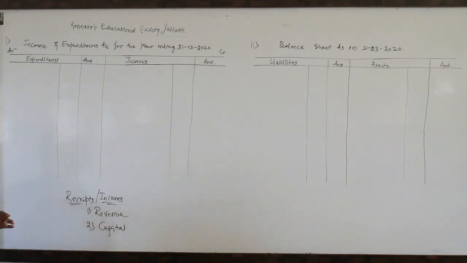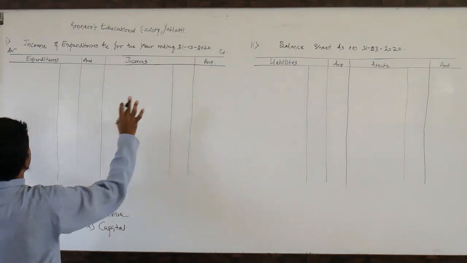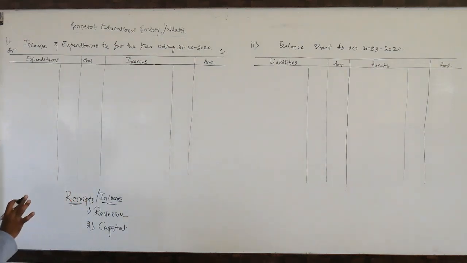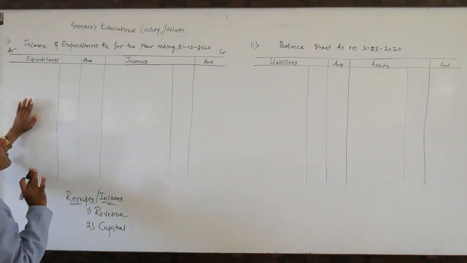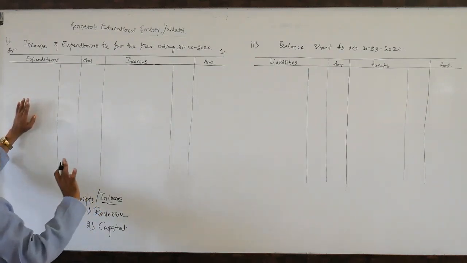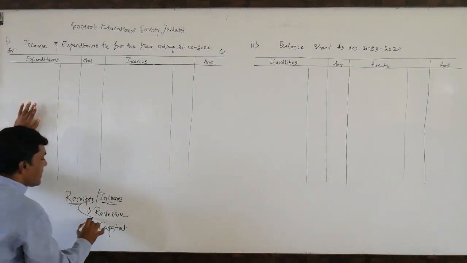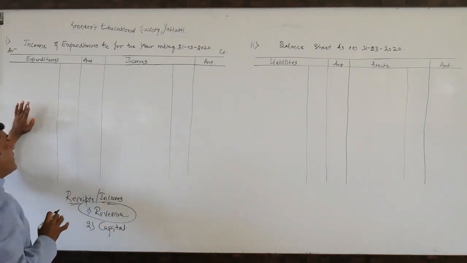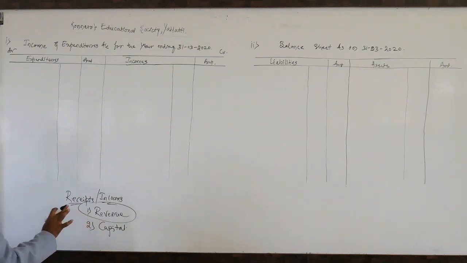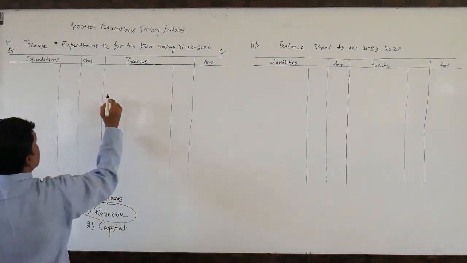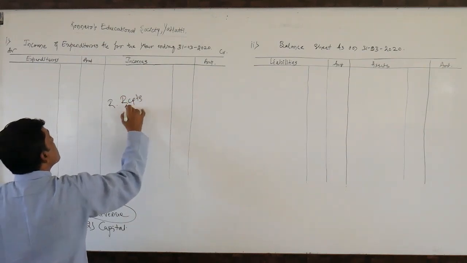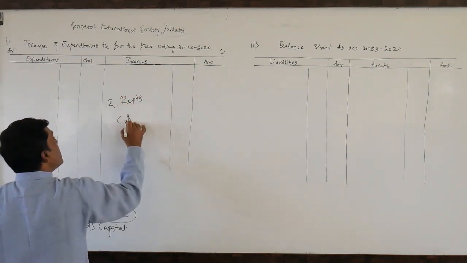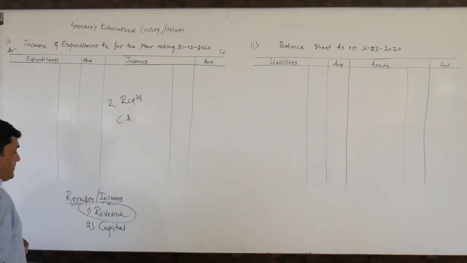Where do these get entered? As I said earlier, the income and expenditure account contains only revenue items of the current year. Revenue items of the current year only, right? So where should we write this revenue income? By side, understood? Revenue receipts relating to current year. Okay.